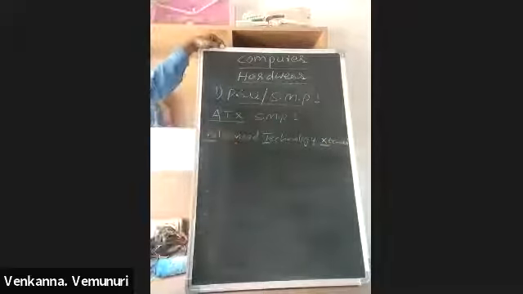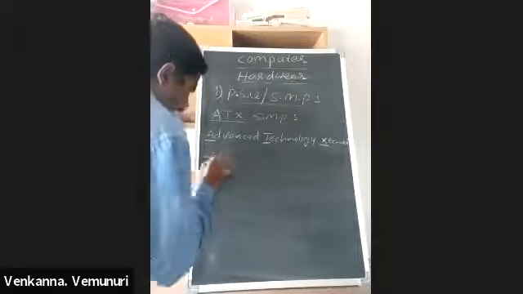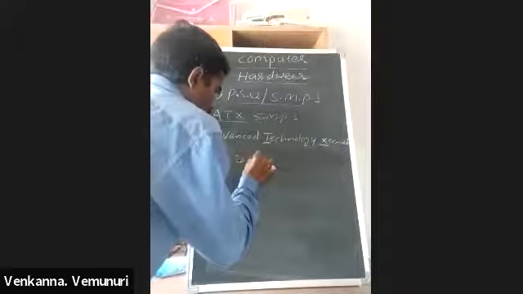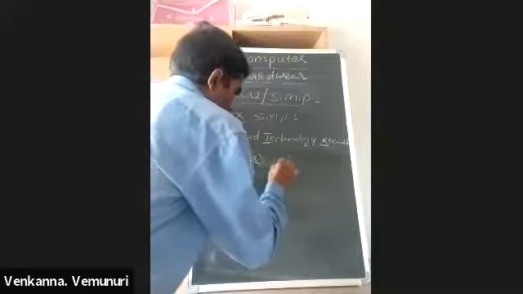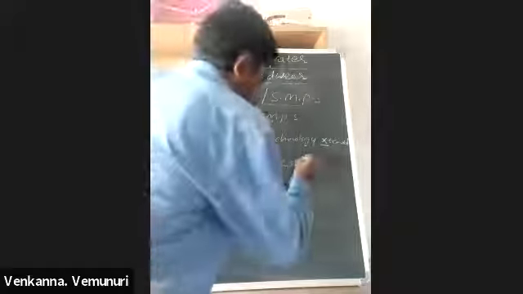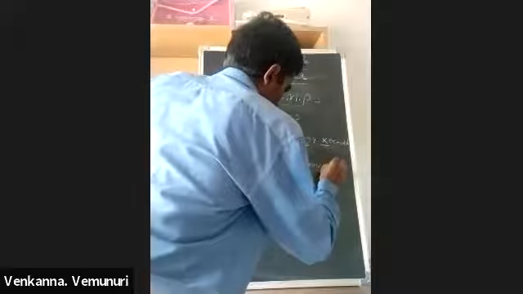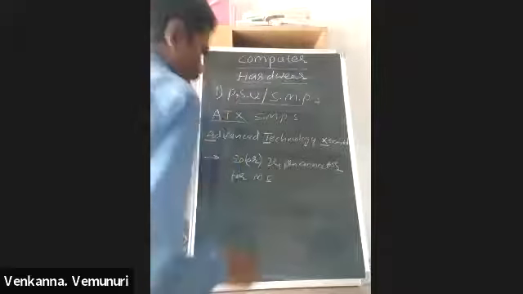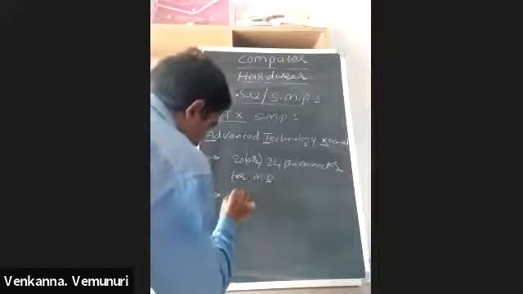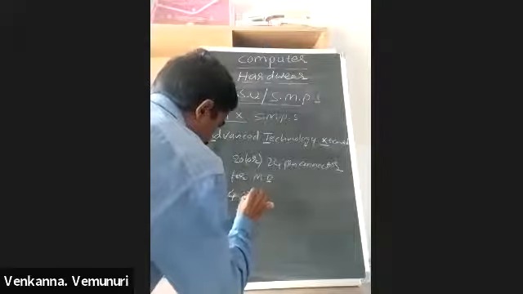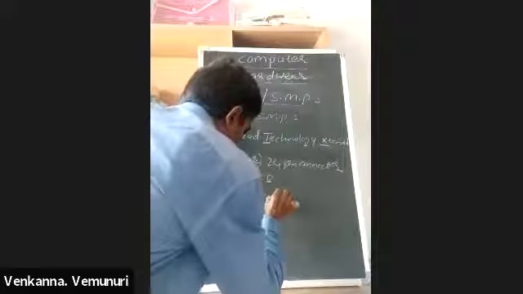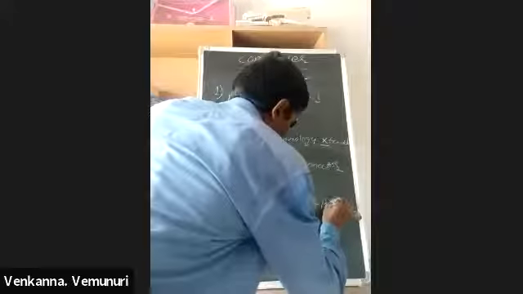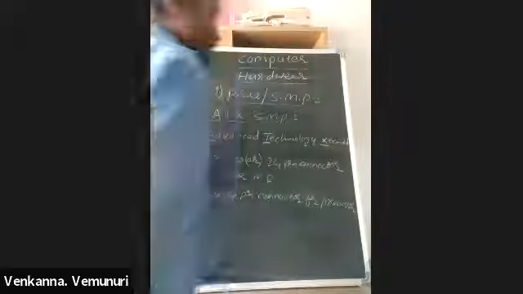ATX has a 20 or 24 pin connector for the motherboard, and another one is a 4 pin connector for the processor, and it also has a rail.